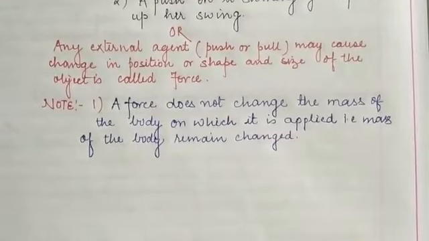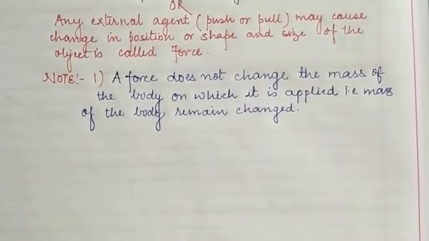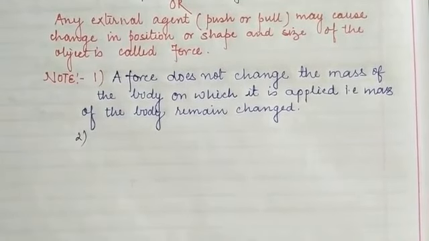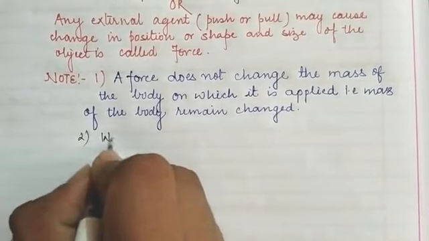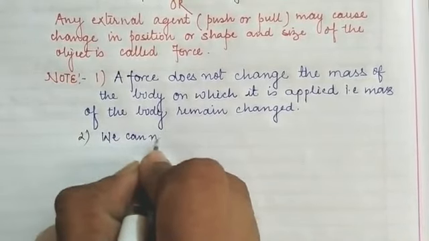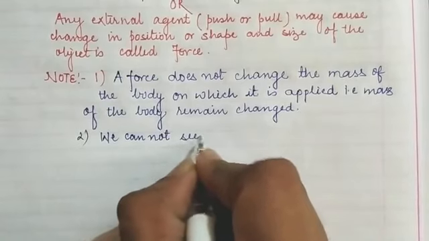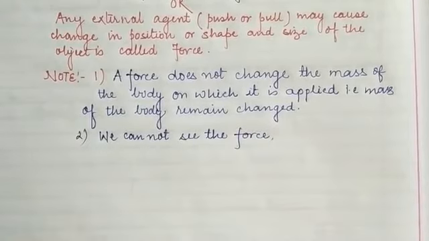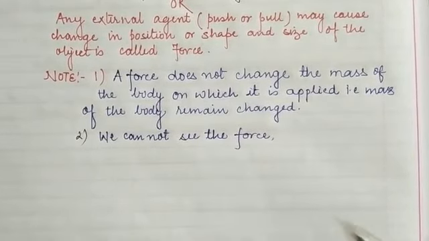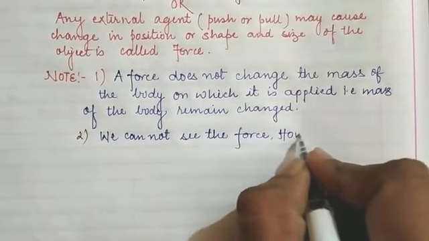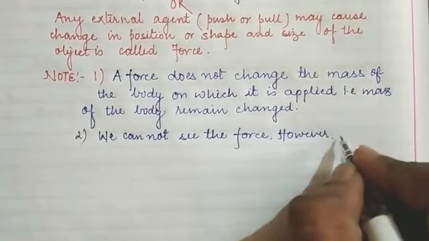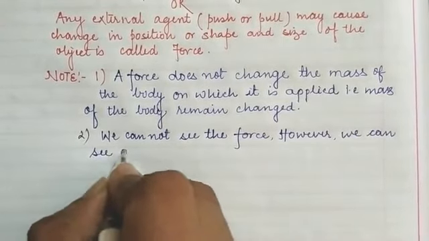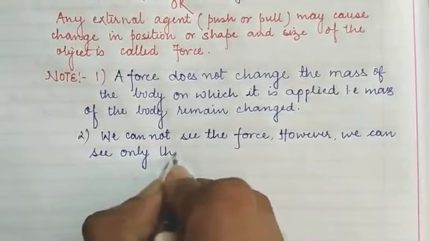Now children, the next point which is given inside your book is that we cannot see the force. Yes, we are not able to see the force, but we can see only the effect of force.